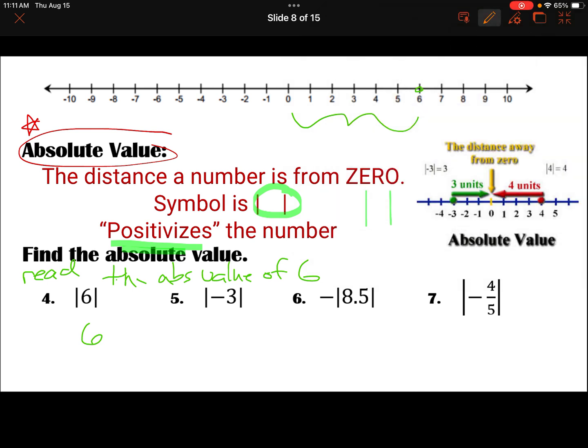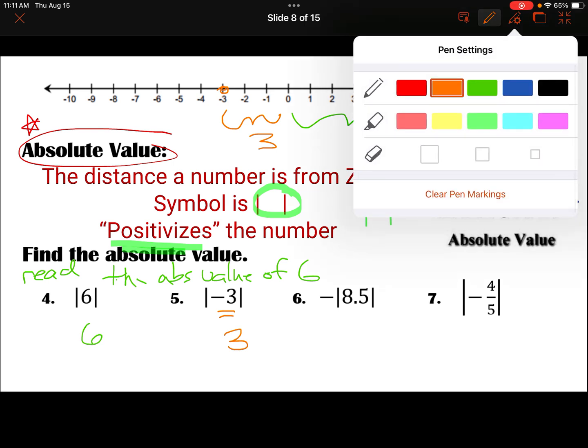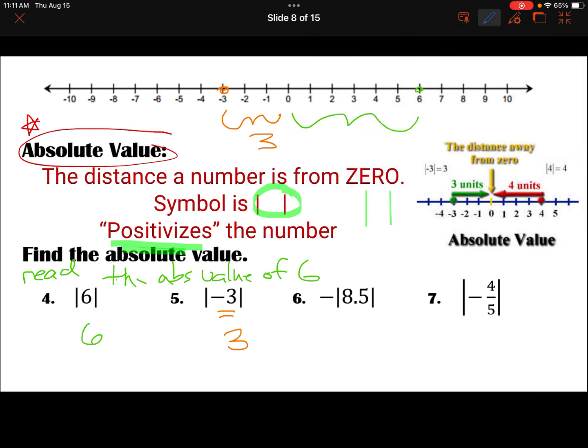As we look at the next one, this is saying the absolute value of negative 3. Well, negative 3 is here, and negative 3 is 3 away from 0. Okay, now this is the one that will throw some of you, and what you need to make sure of is to think of parentheses. Inside the absolute value bars we have 8 and 5/10.